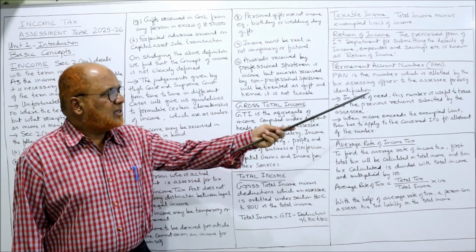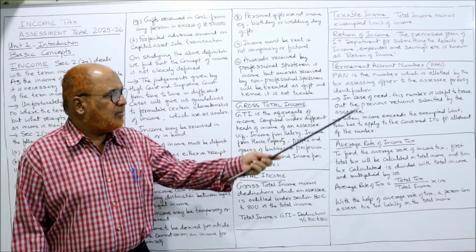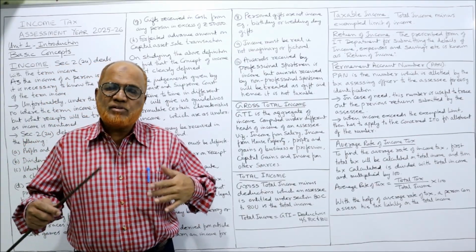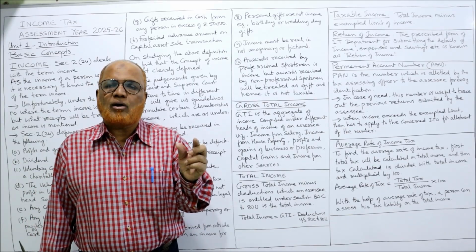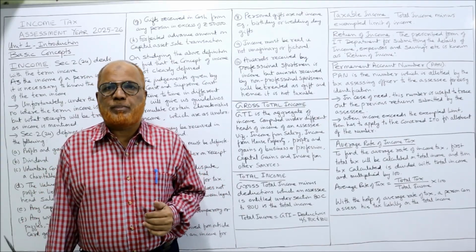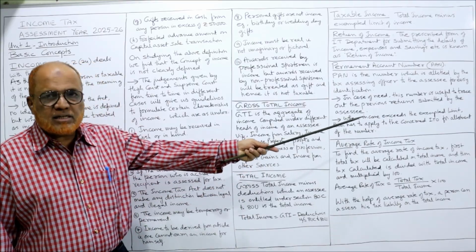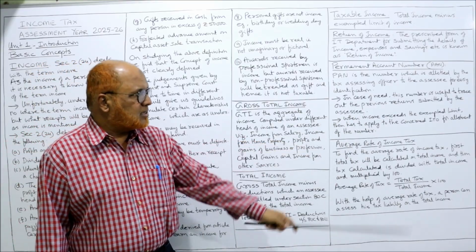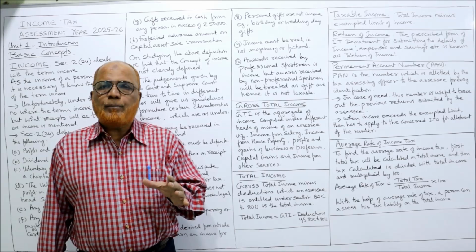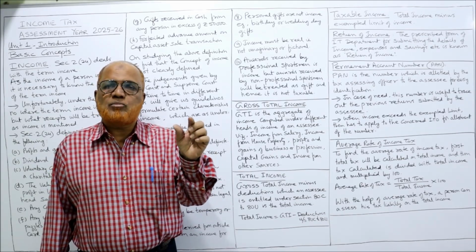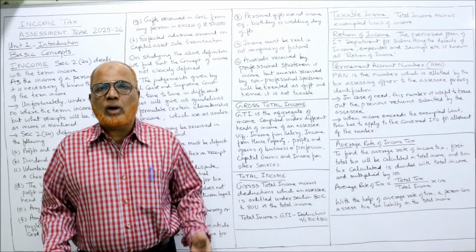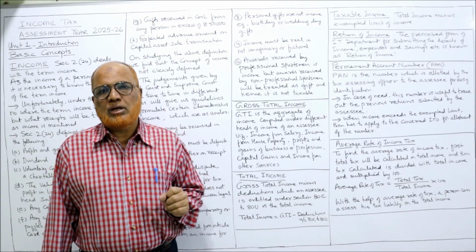In case of need, this number is useful to trace out the previous returns submitted by the assessee. Many times scrutiny will be done, some investigation will be done. So if we have the permanent account number, we can easily trace out the previous return for scrutiny purposes. Next, when income exceeds the exempted limit, then he has to apply to the concerned ITO, income tax officer, for allotment of the number. If a person exceeds the basic exemption limit, then the person has to apply to the income tax officer to allot him the permanent account number.